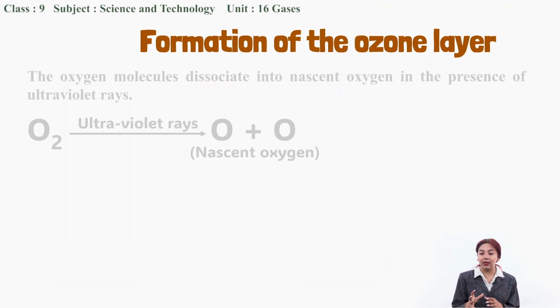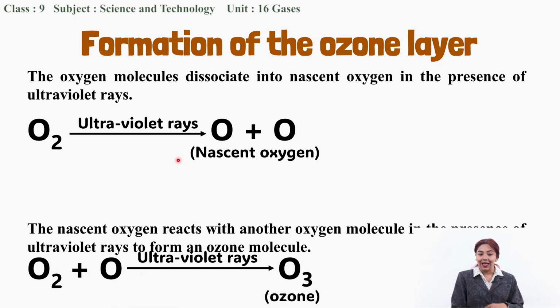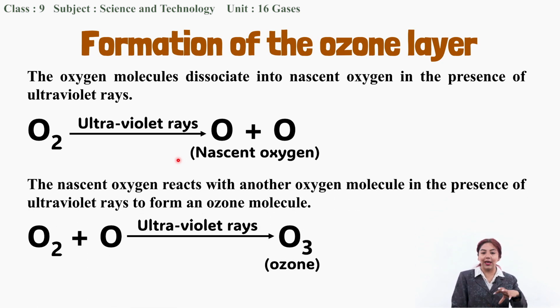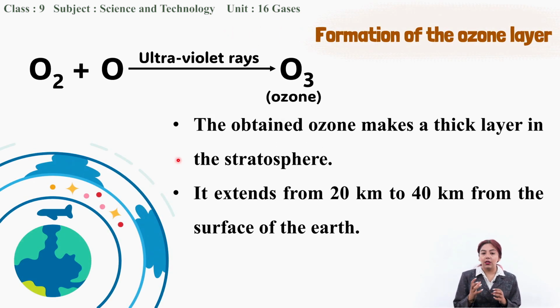Now let us summarize all of this. What happens is, the oxygen molecule dissociates into nascent oxygen in the presence of ultraviolet rays, and that nascent oxygen reacts with another oxygen molecule in the presence of ultraviolet rays to form one single ozone molecule. So this ozone forms a thick layer in the stratosphere, and it extends from 20 kilometers to 40 kilometers from the surface of the Earth.